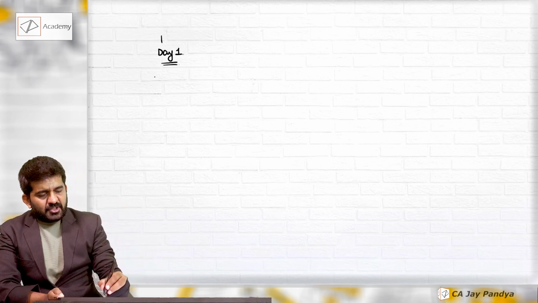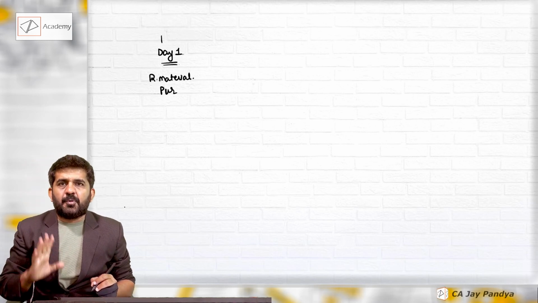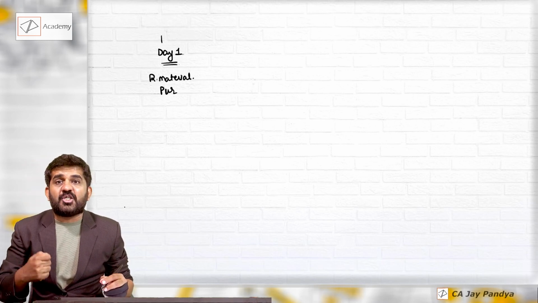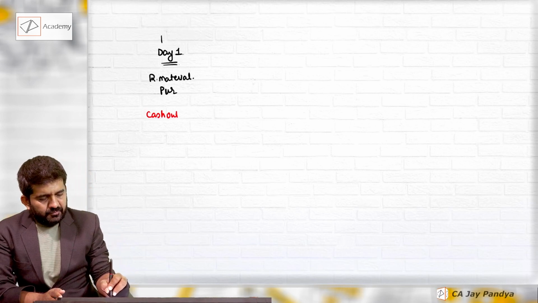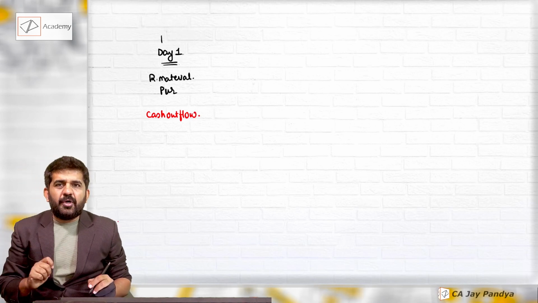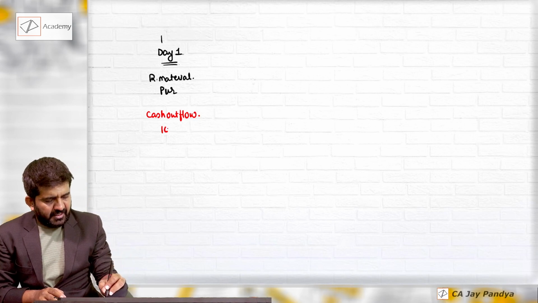She will first have to purchase raw material. Let us assume for this point of time that she will have to pay cash for it. So there is a cash outflow. Let us not go into that numerical details, but let us take an ad hoc figure which is 10 lakhs rupees.